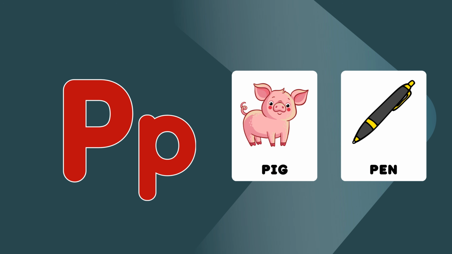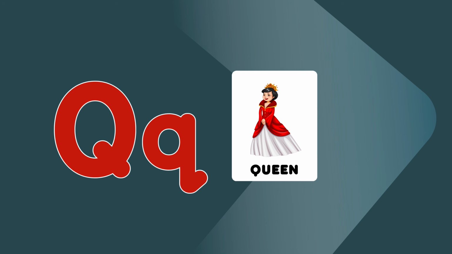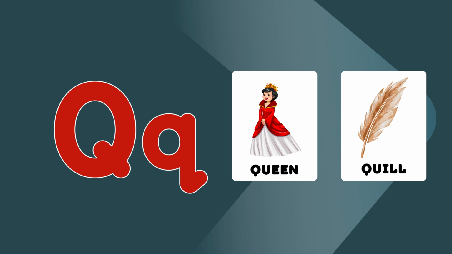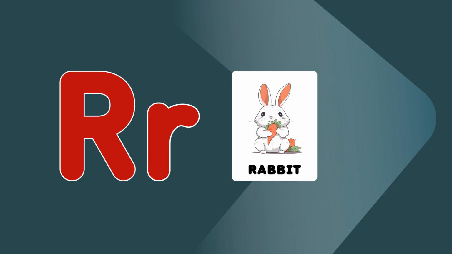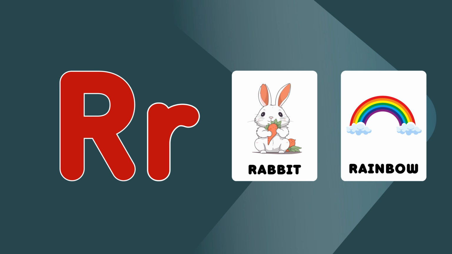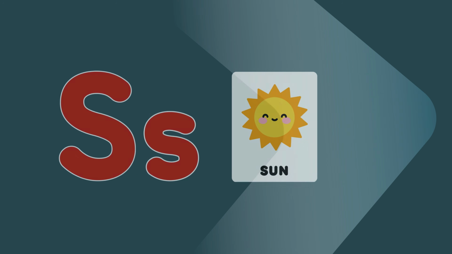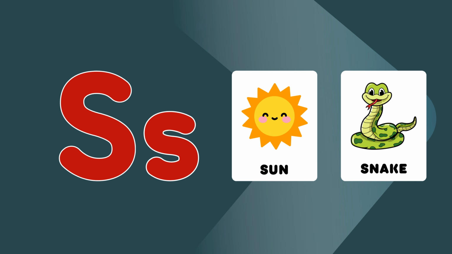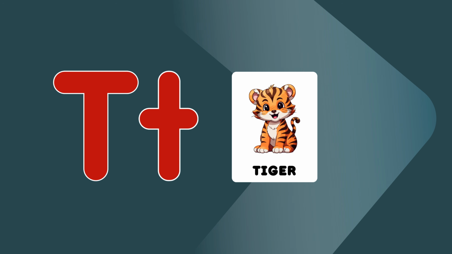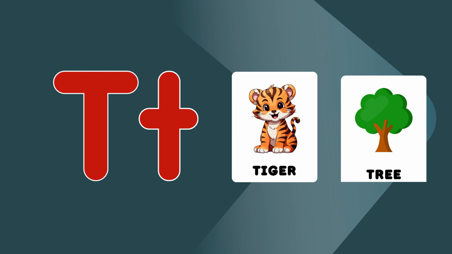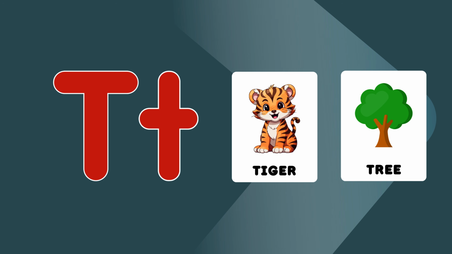Let's sing the alphabet A to Z. Come and sing along with me. Q is for queen, queen. Q is for quail, quail. R is for rabbit, rabbit. R is for rainbow, rainbow. S is for sun, sun. S is for snake, snake. T is for tiger, tiger. T is for tree, tree.